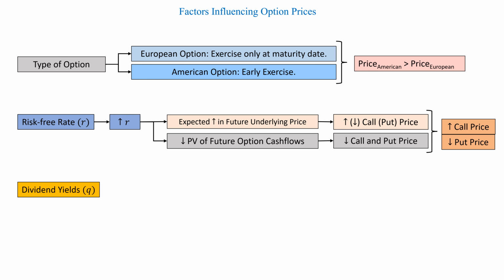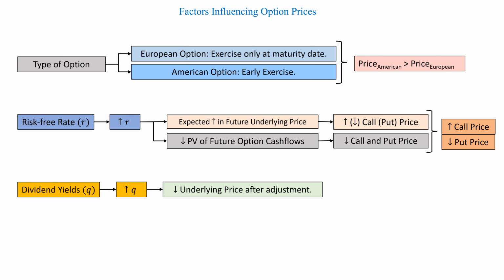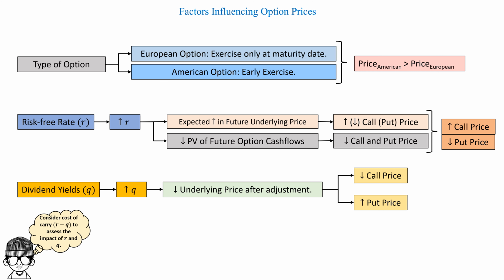Next, we have dividend yields. That's only applicable to underlying assets that pay a dividend. So if there's an increase in the dividend yield, the price of the underlying asset after adjustment will be reduced, and hence the price of the call options would reduce and the price of the put option would increase.